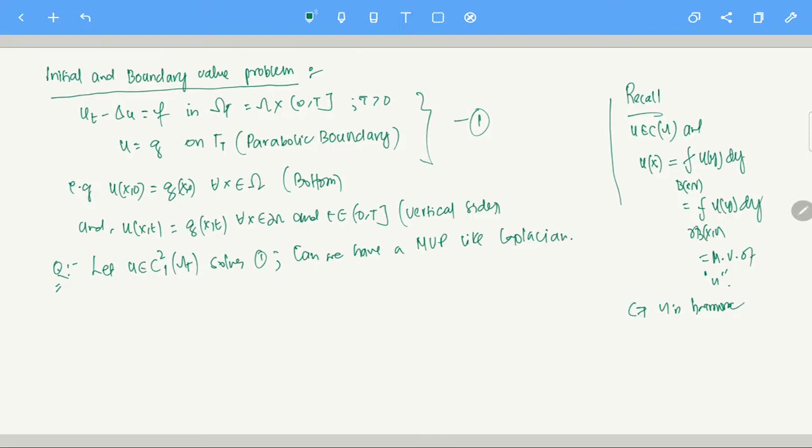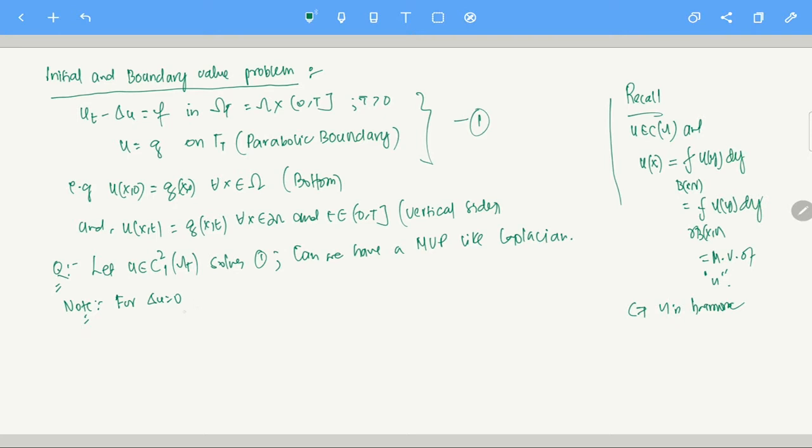Now, whenever we say mean value property, this is an exclusive property. A small note: any harmonic function, any u satisfying Laplacian u equals 0. Essentially, the mean value property is an exclusive property of the Laplace equation.